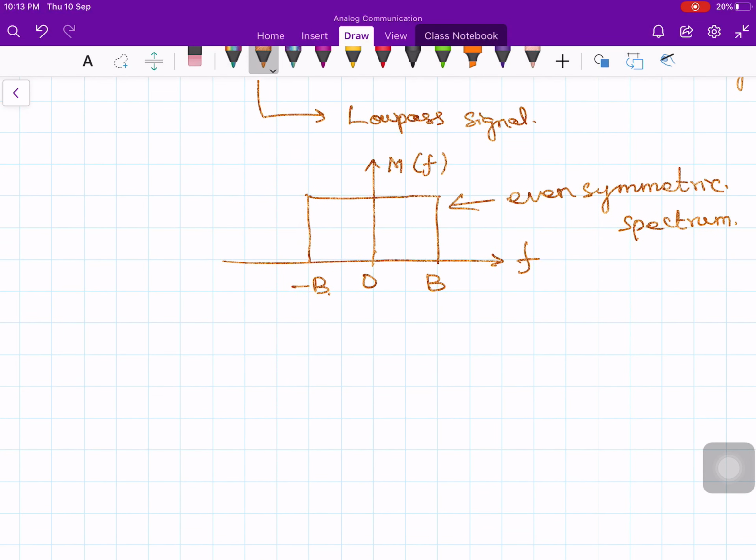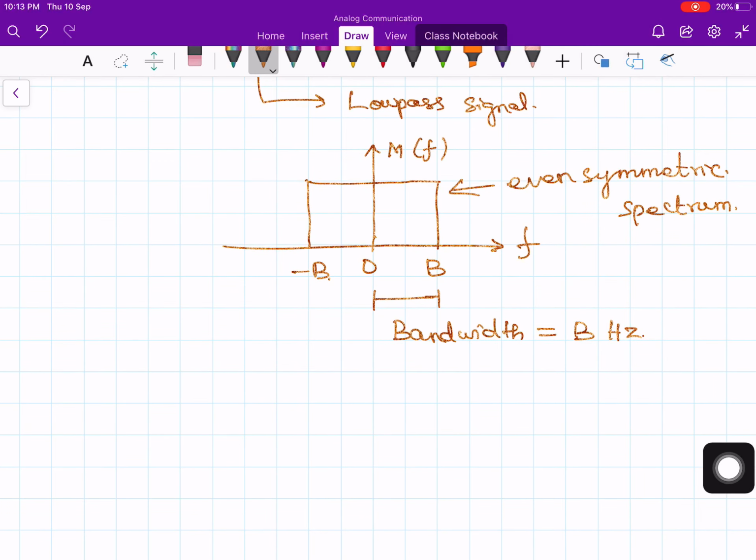So the important parameter here is the bandwidth of the baseband signal, which we assume to be B hertz. What is the bandwidth? Bandwidth is equal to B hertz.